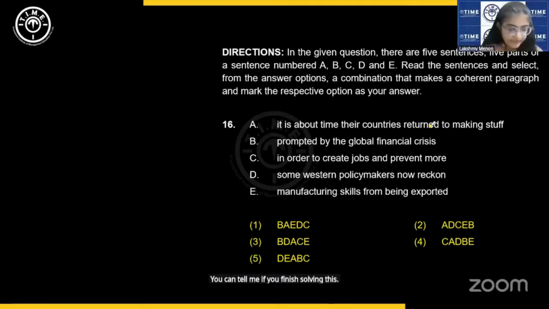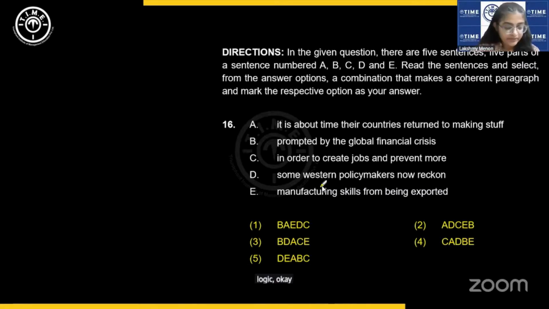You can tell me if you finish solving this. Sentence formation, like I said, you need to focus on the grammatical structure as well as logic.